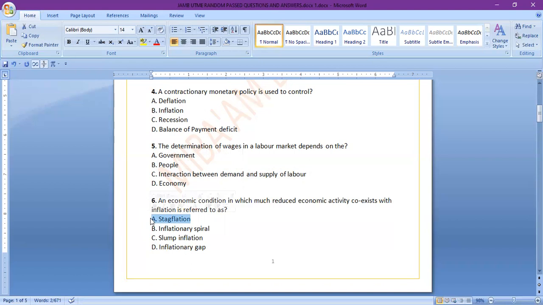But when employment increases, inflation increases.